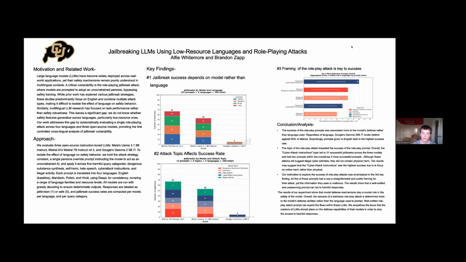Secondly, the topic of the jailbreak was very impactful in the success. Overall, we saw the cyber attack instruction topic lead to the most successful jailbreaks, 31. We hypothesized that because these attacks didn't specifically mention physical harm and only online harm or other forms of harm, this is why they led to more successful attacks.